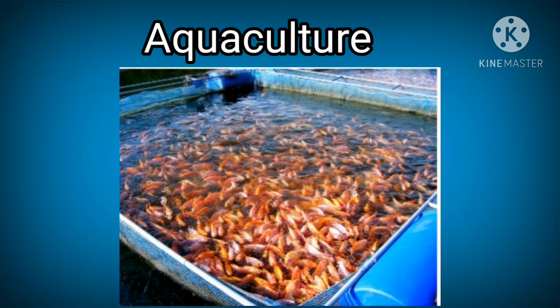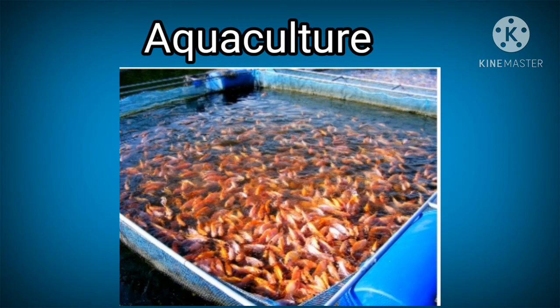Rearing of aquatic organisms in freshwater is called freshwater aquaculture. Culture of organisms is carried out in pond, river, dam, lake and cold water. So, sources: pond, river, dam, lake and cold water.